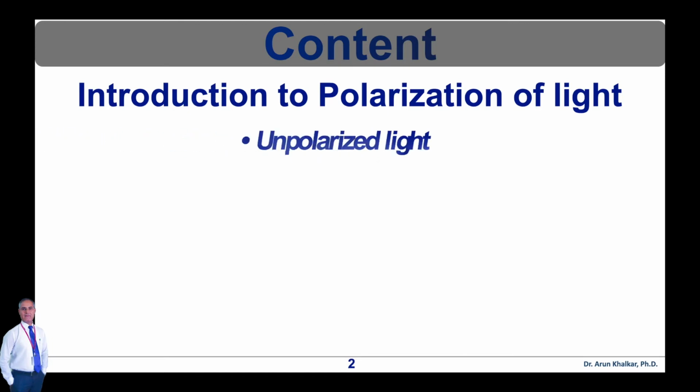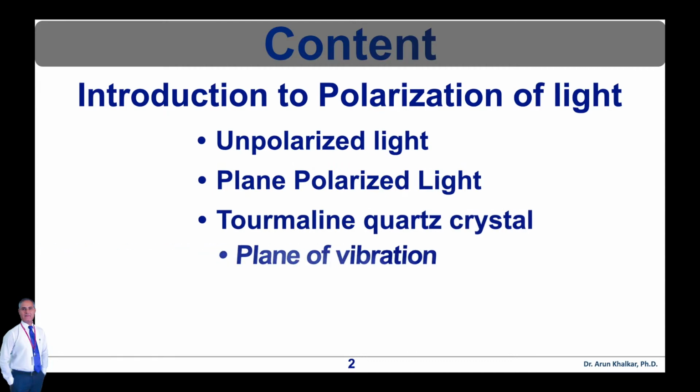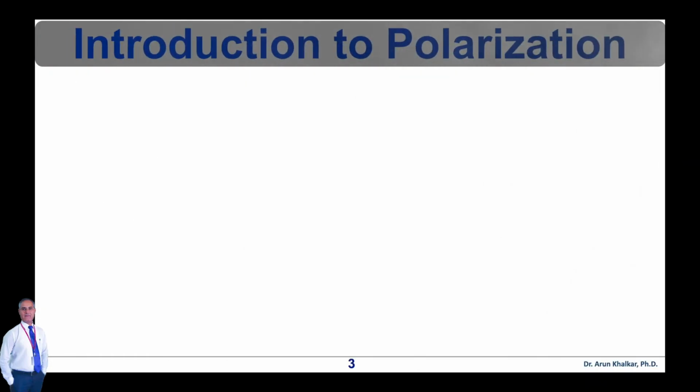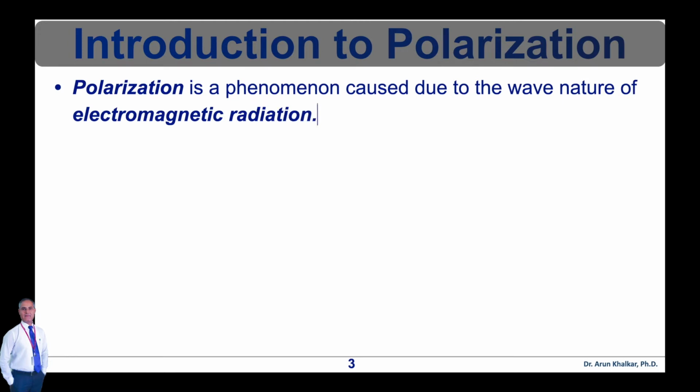Followed by, I will discuss the following points: unpolarized light, plane polarized light, Tourmaline quartz crystal, plane of vibration, plane of polarization, and Brewster's angle. What is polarization? Polarization in physics is defined as a phenomenon caused due to the wave nature of electromagnetic radiation. Sunlight travels through the vacuum to reach the earth, which is an example of an electromagnetic wave. These waves are called electromagnetic waves because they form when an electric field interacts with a magnetic field.